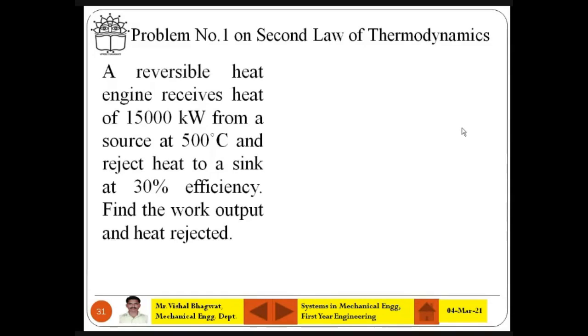Find the work output and heat rejected. Okay, so this is the problem.